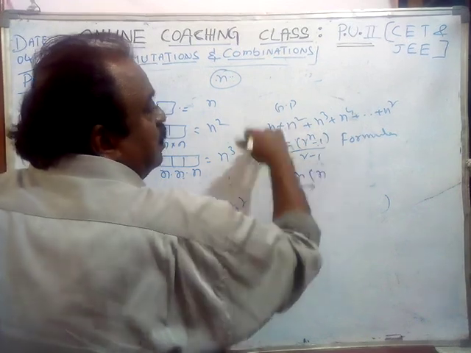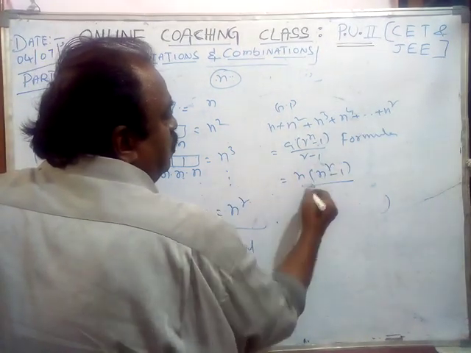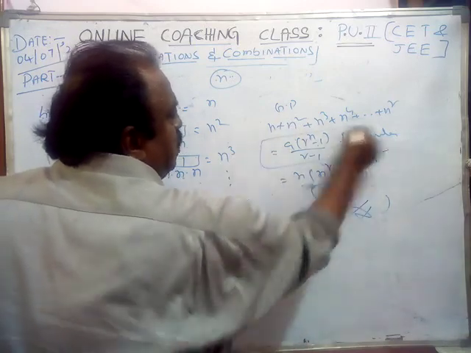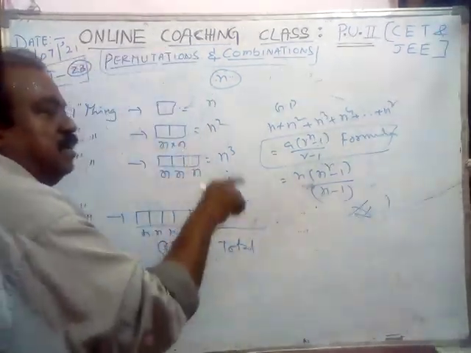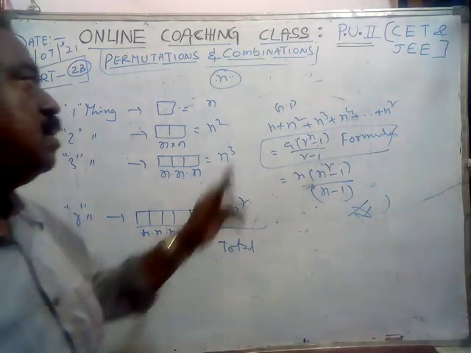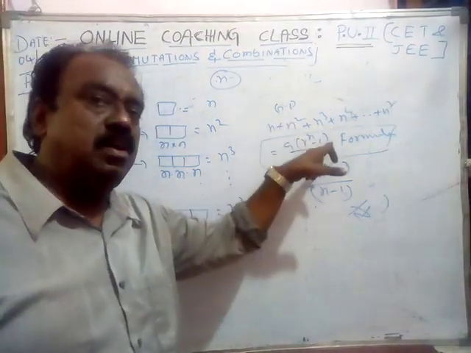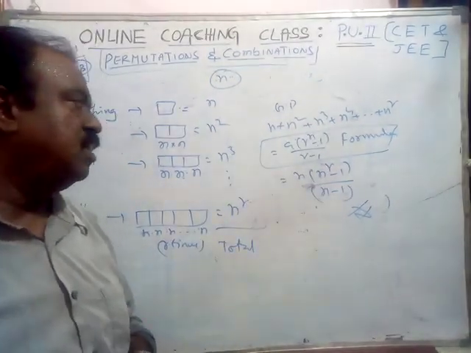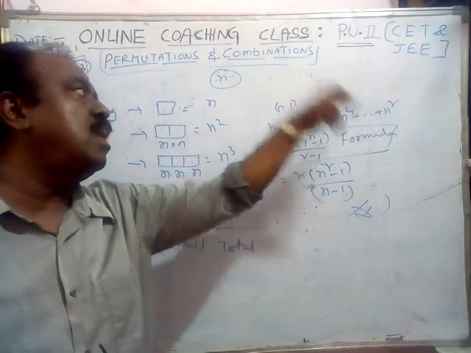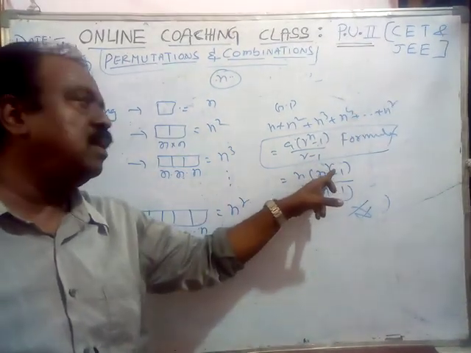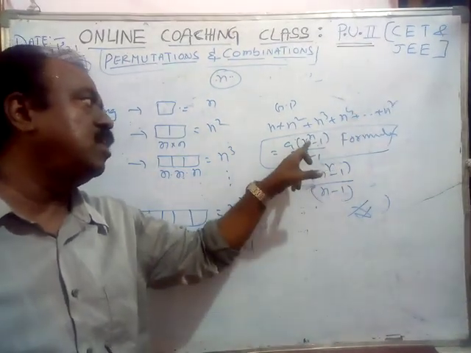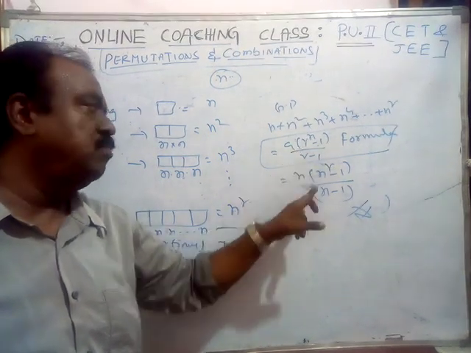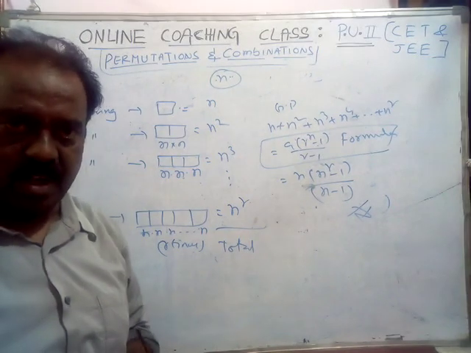Here a is n, and the common ratio is also n. The sum is a times (r power n minus 1) by (r minus 1); don't confuse, this is only a formula. The first term a is n, then n square, n cube, like that. The common ratio is also n. How many terms are there? r terms are there, so here power r will come. Don't confuse r power n with n power r. This is the formula, so this is the answer.